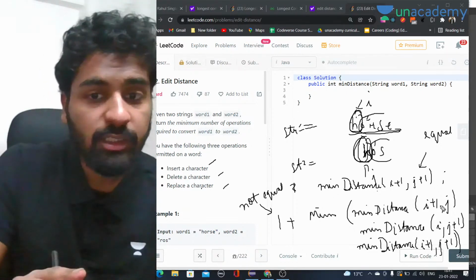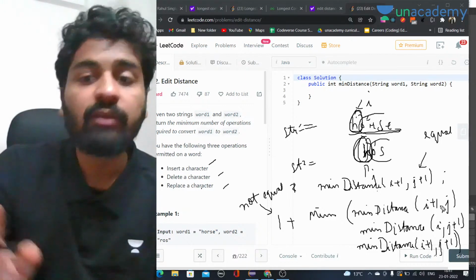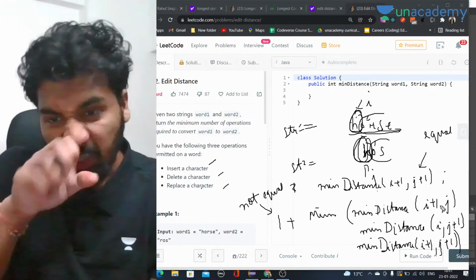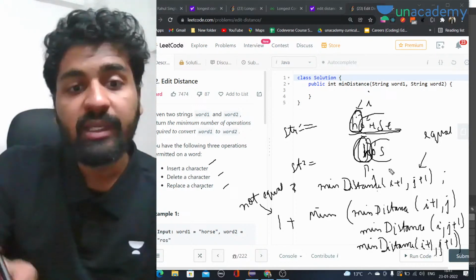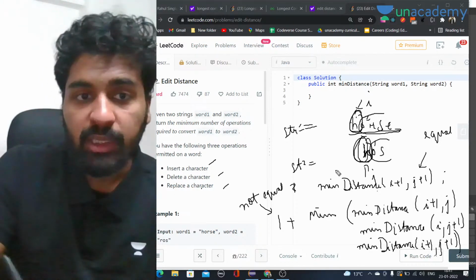Now we got the recurrence. We can directly convert it into DP as well. Before going into DP, we can write the recursive code and see if it is working correctly, then we will move to the DP code.